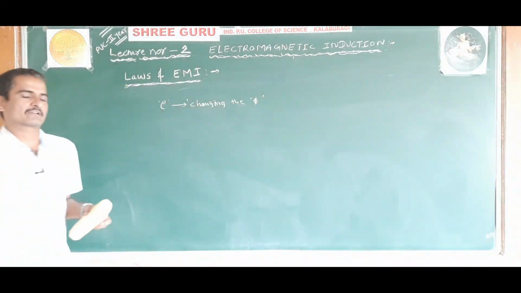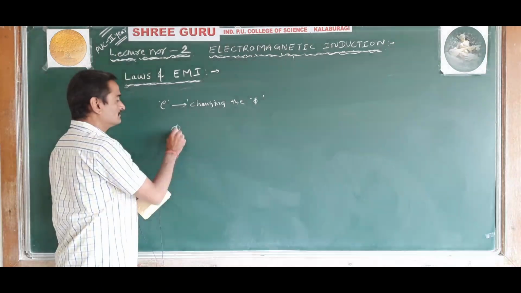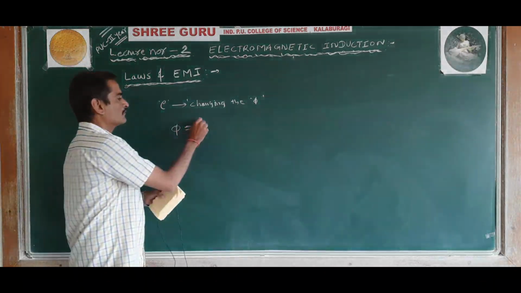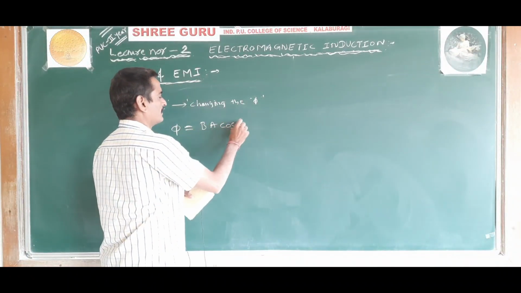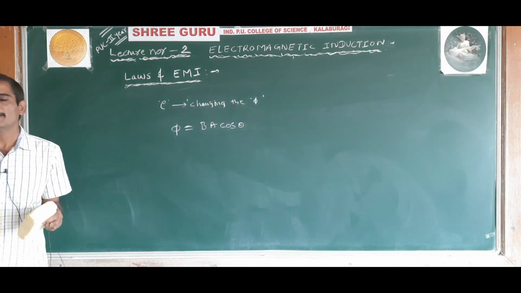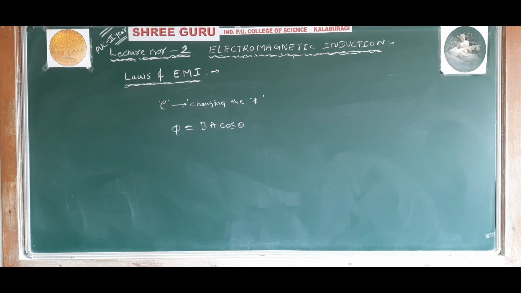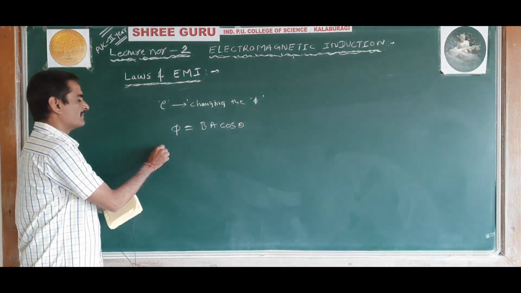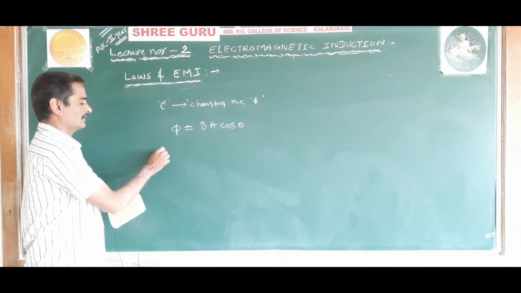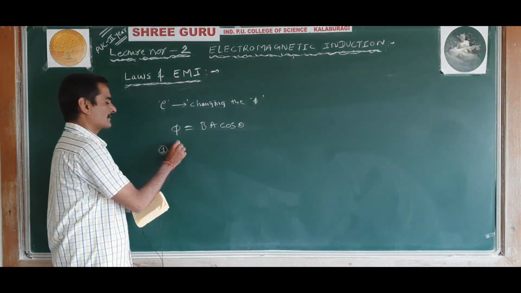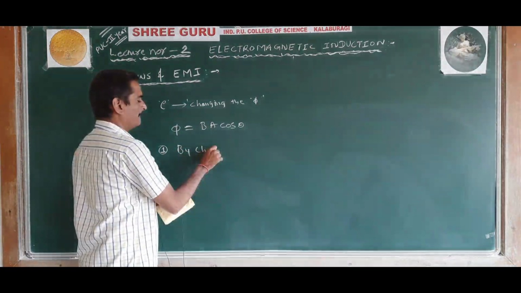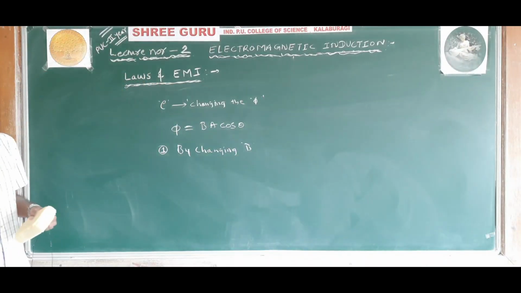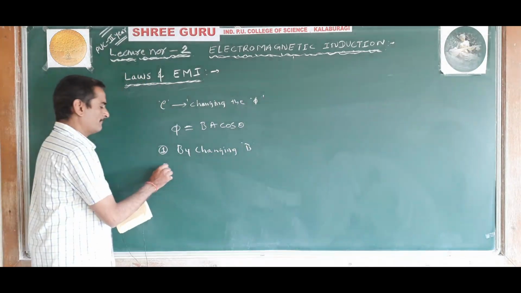How to change the magnetic flux? Magnetic flux linked with the coil is given by phi is equal to BA cos theta. In the previous class we studied magnetic flux phi is equal to BA cos theta. From the formula it is clear that the magnetic flux linked with the coil can be changed by changing the strength of the magnetic field,